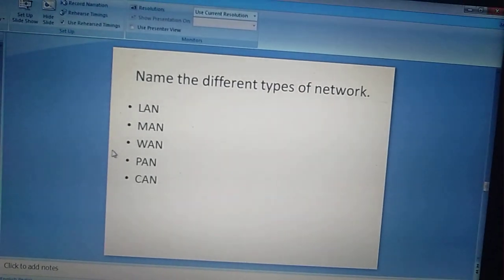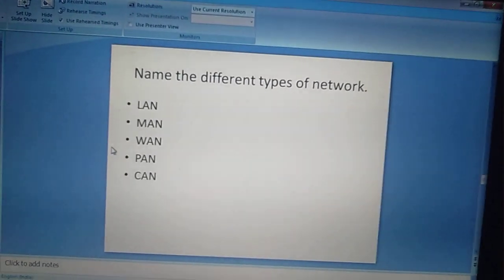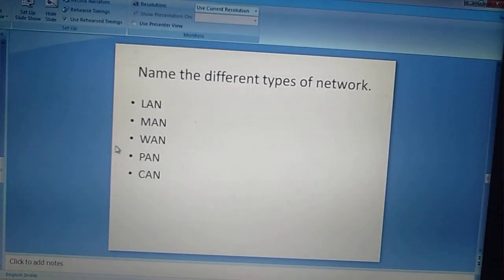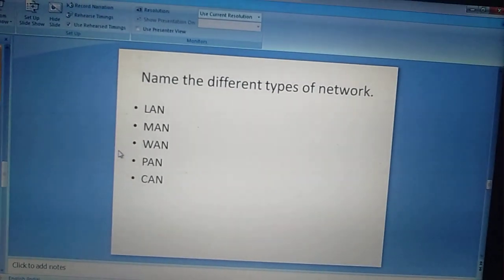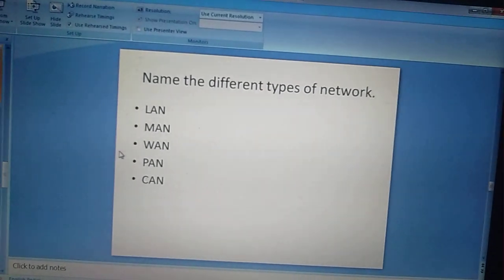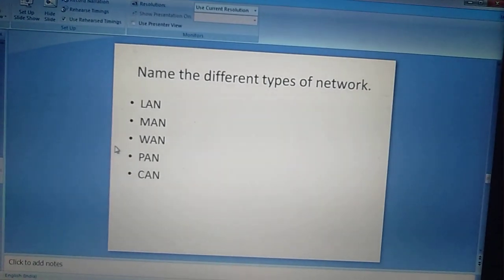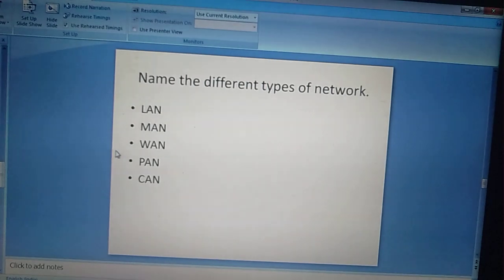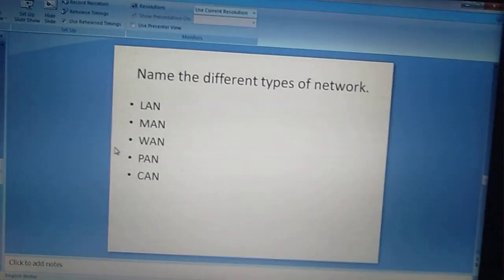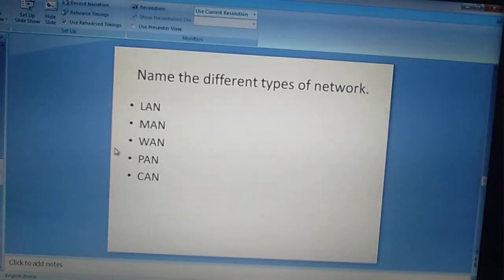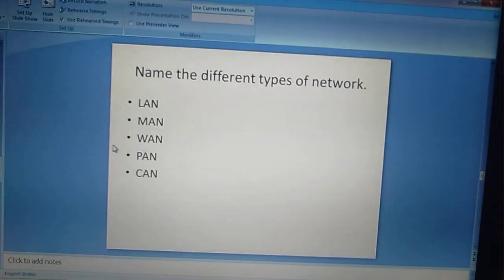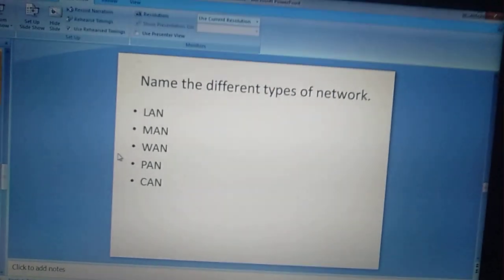Next, the different types of network. We have different types of network. First is LAN. LAN means local area network. Next, MAN. MAN means metropolitan area network. LAN is preferred over a small area, means a building, an office building, a school building, etc. Metropolitan means it is preferred to a small area, not that small as LAN.